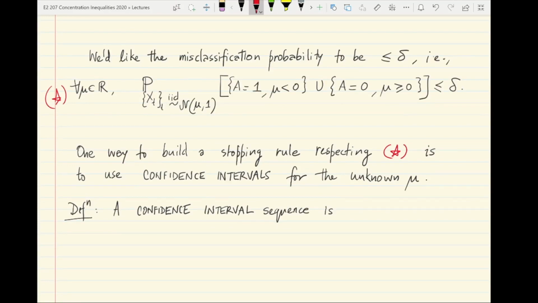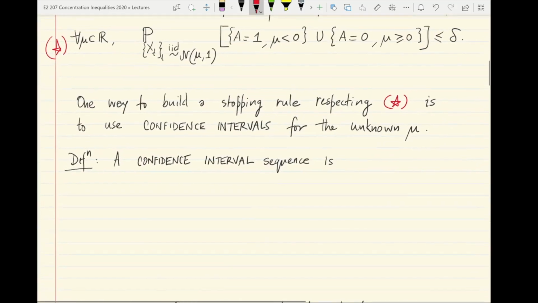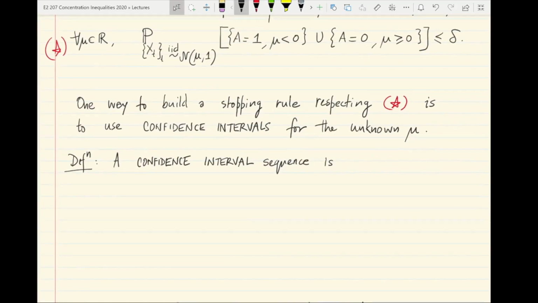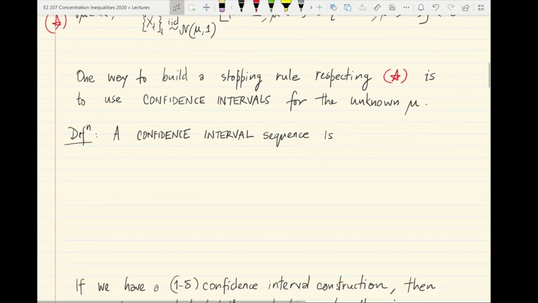So, one way to build a stopping rule that respects star given a target parameter delta is to use what are called confidence intervals for the unknown parameter that governs the distribution of the samples. So, what do we mean by confidence intervals? Here is one possible definition of a confidence interval sequence.